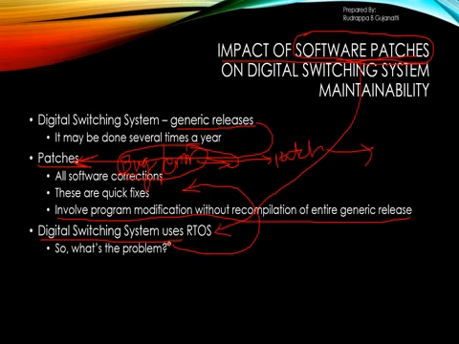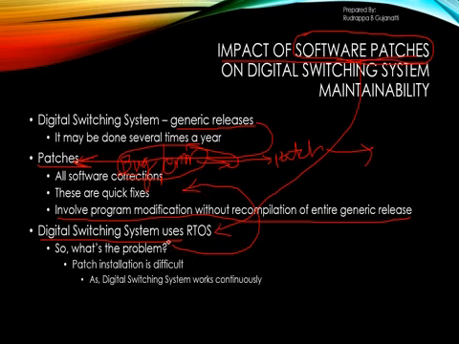This is not feasible in real-time operating systems, as the entire system will be affected by the software patch. So patch installation becomes difficult in real-time operating systems, mainly because they work continuously in real time, and installation would require bringing down the entire system. That is what we discussed.